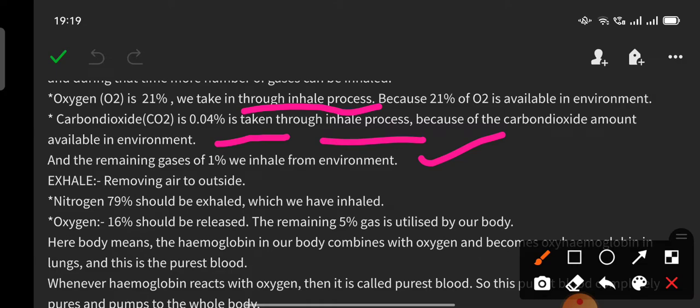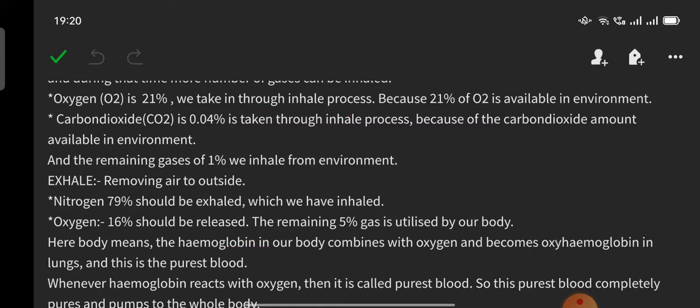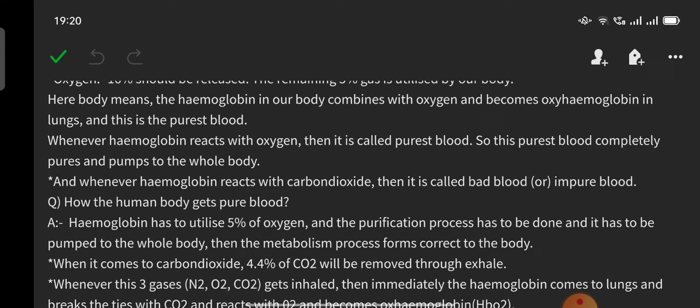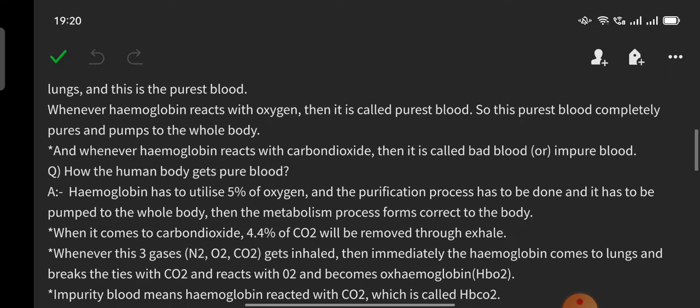Exhale process means removing air from the body to outside. Nitrogen 79%, which we have inhaled, should be exhaled. Oxygen 16% should be released. The remaining 5% gas is utilized by our body. Here body means hemoglobin in our body combines with oxygen and becomes oxyhemoglobin in the lungs, which is the purest blood. Whenever hemoglobin reacts with oxygen, it is called purest blood.